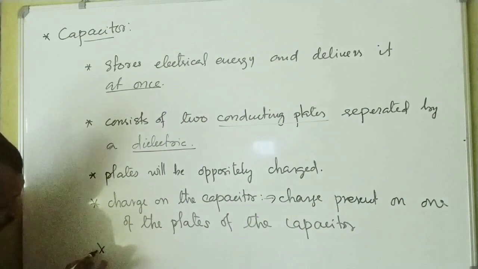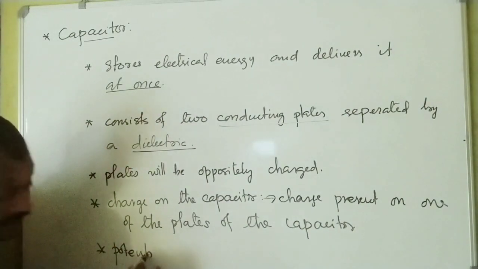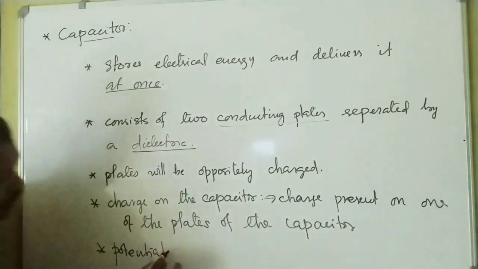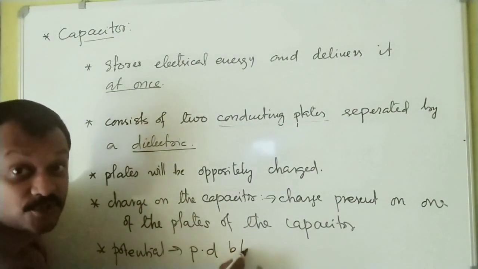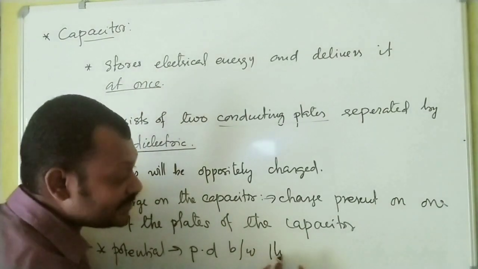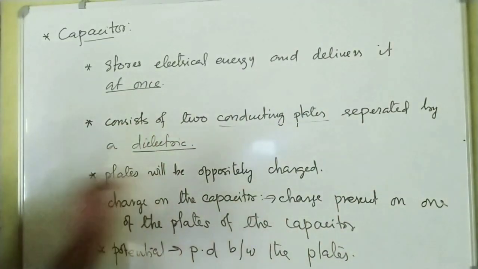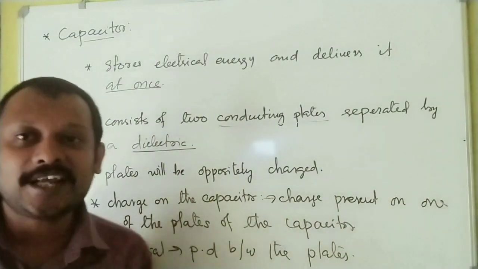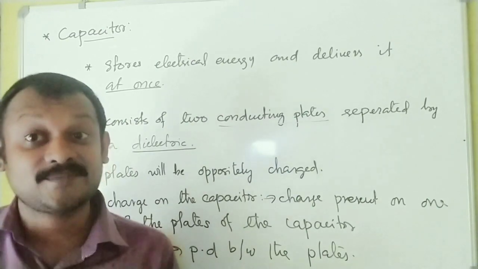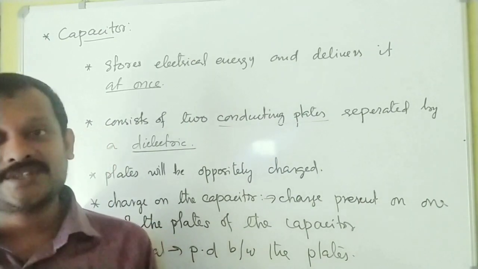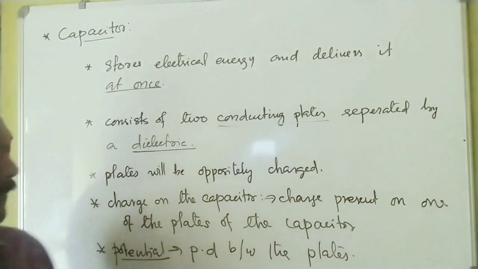Then the next question I am asking is, what is the potential of the capacitor? Potential of the capacitor is defined as the potential difference between the plates of the capacitor. What is the cause of potential difference? As I told you, one of the plates is positively charged, the other plate is negatively charged, and there exists a potential difference between the plates, and that potential difference is called the potential of the capacitor.